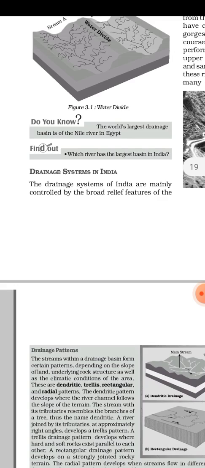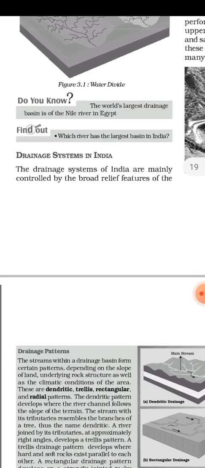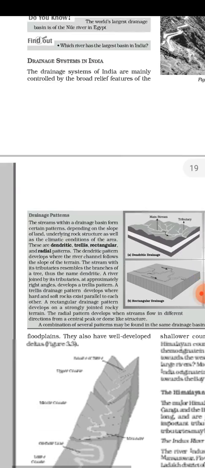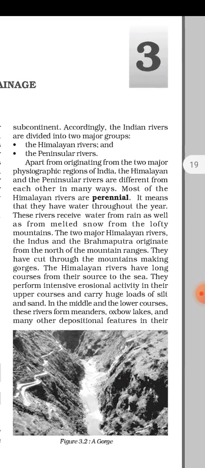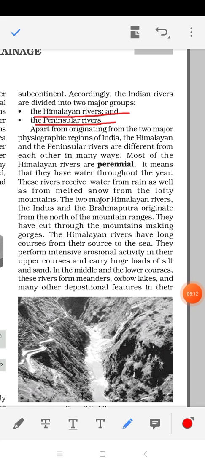Now the next, drainage systems of India. The drainage systems of India can be categorized into two groups. The whole drainage system of India, from north to south and from east to west, is categorized into two groups. First is Himalayan rivers, second is peninsular rivers. So you can see we have two categories of the Indian river system, Himalayan rivers and peninsular rivers.